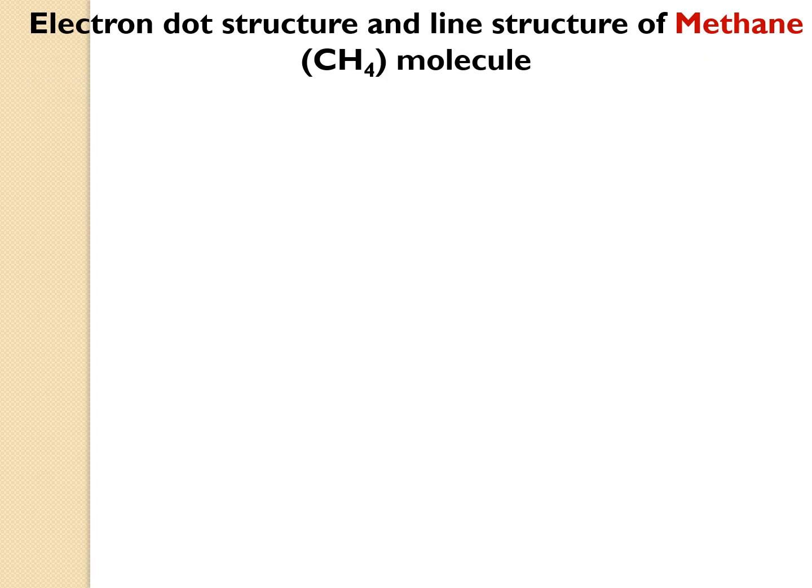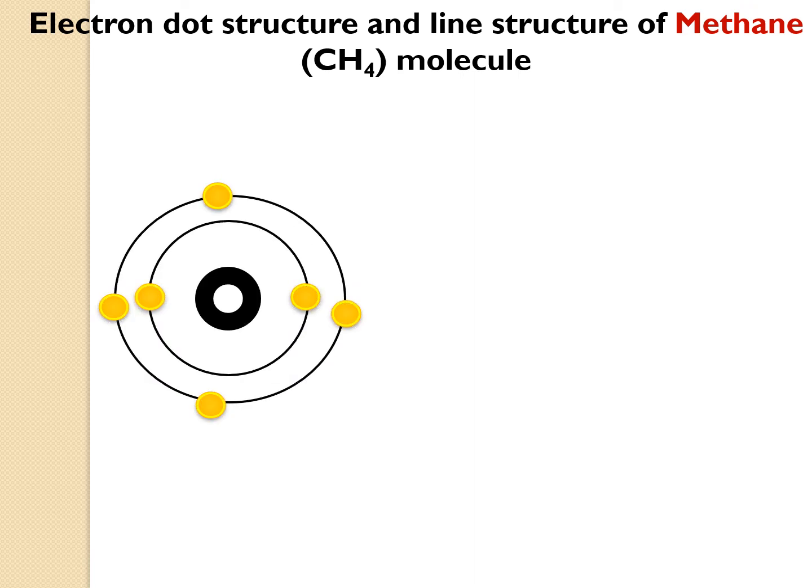Now we go to a different example, that is two different atoms coming together, that is methane. Methane consists of carbon and hydrogen. So how is a methane molecule formed? First we take a single carbon atom. Carbon is nothing but 2, 4. So the first orbit has two electrons and the outermost orbit has 4 electrons.